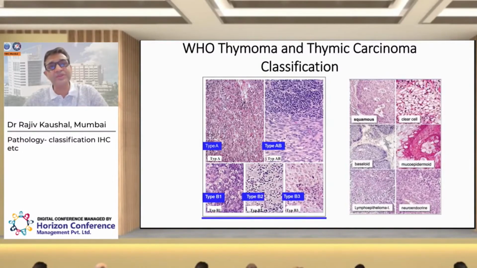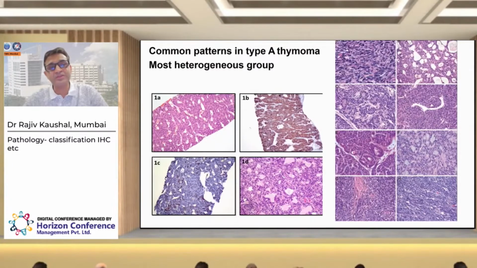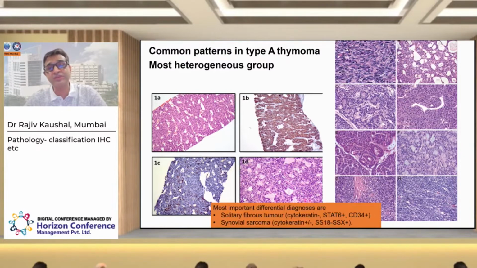Type A thymoma, previously also called medullary thymoma, is composed predominantly of spindle cells, but we have to keep in mind it can show various histological patterns, so it can become challenging, and you will not always see spindle cells on the morphology. Sometimes we have to use IHC to differentiate it from SFT or other spindle cell tumors.